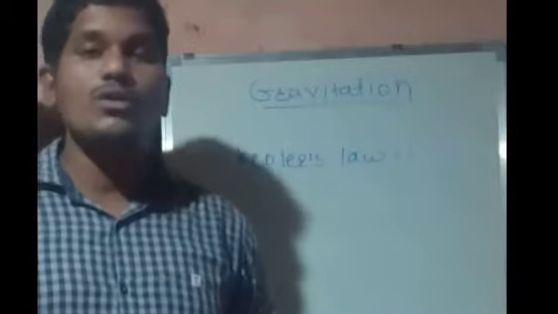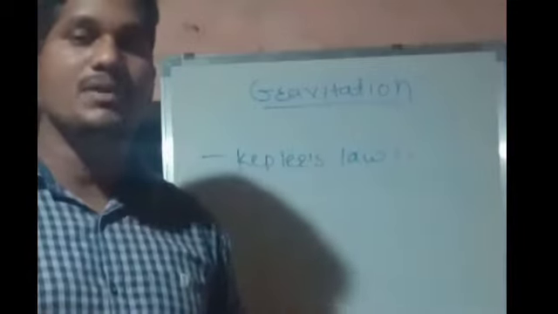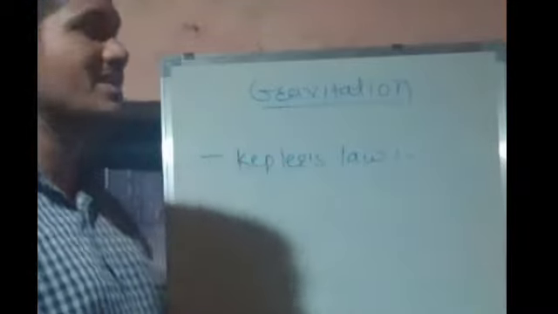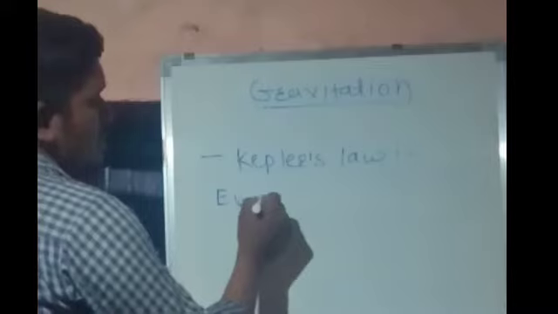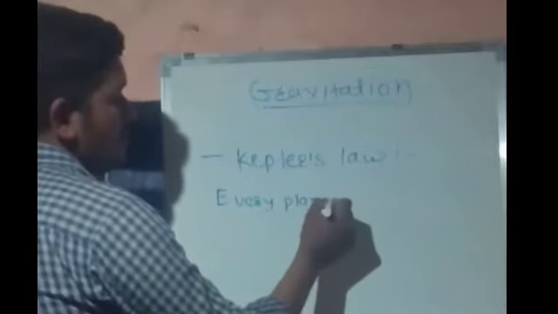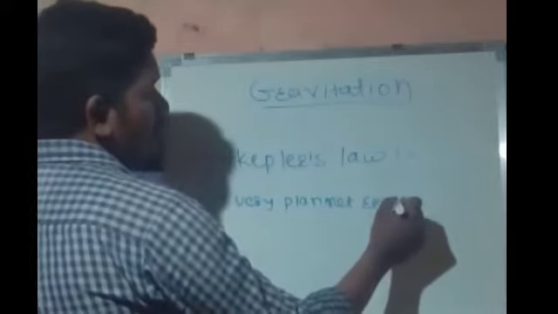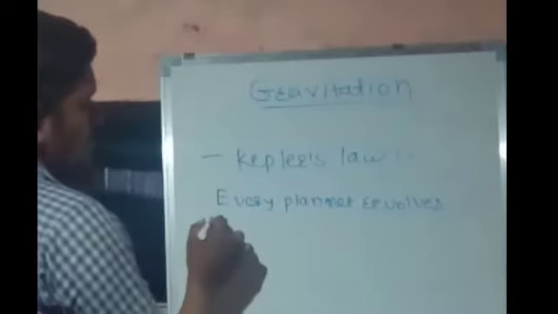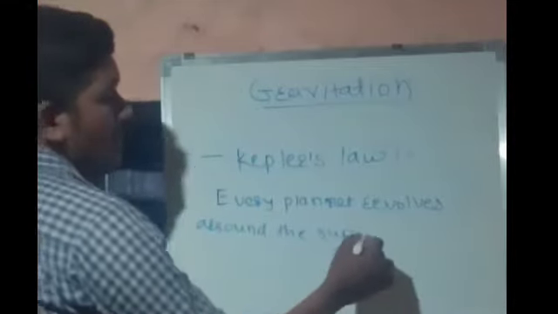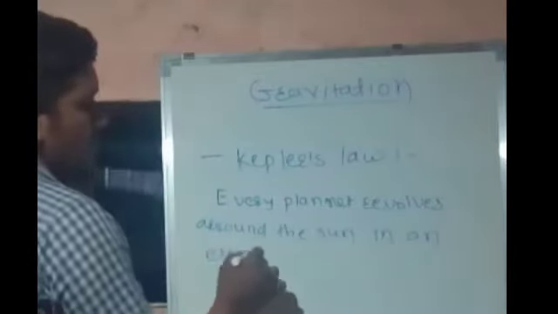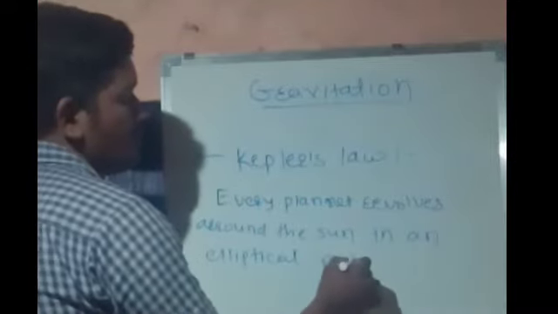The first law of Kepler, we will first state it, then after that we will understand with the help of the diagram. Now the first law of Kepler states that every planet revolving around the sun revolves around the sun in an elliptical path. So this is the first law of Kepler.